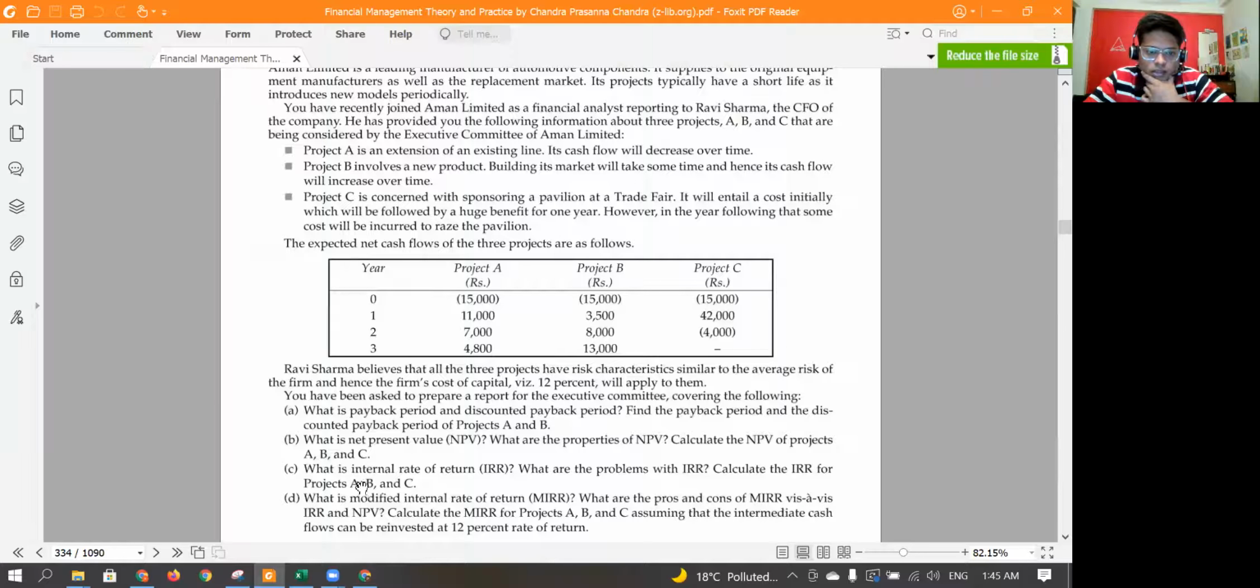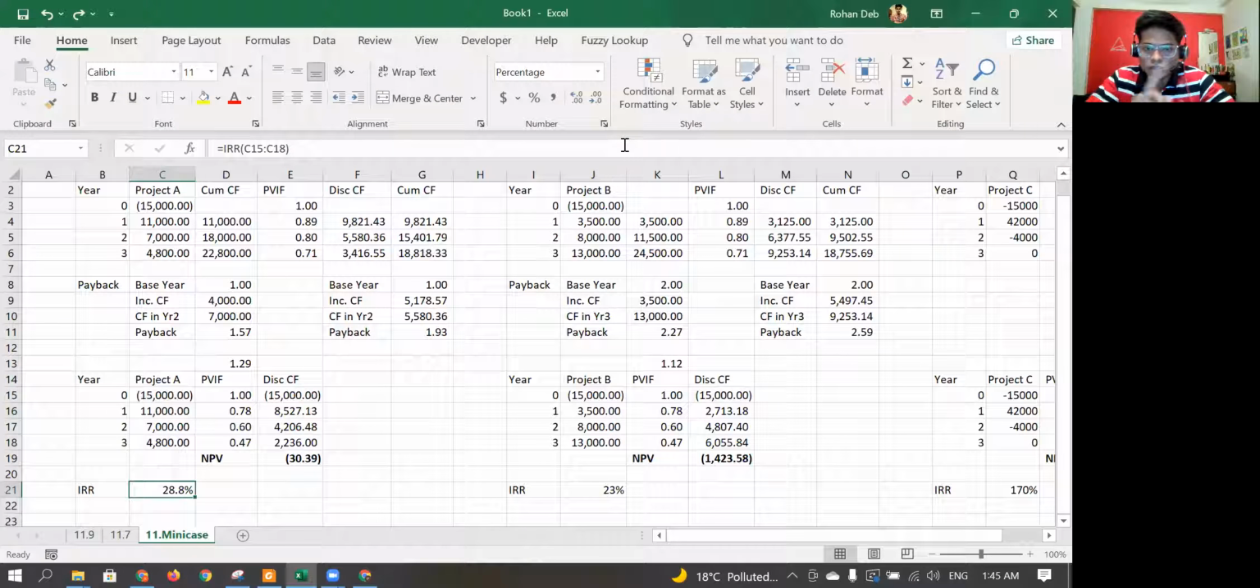What else is there? What is the IRR? We have done it. Done. What is modified IRR? Modified IRR is nothing related here, so we won't do that part. I hope these 3 parts are clear. I'll again share the Excel sheet of all the 3: 11.9, 11.7, 11 mini case. I'll share all these Excel sheets together.